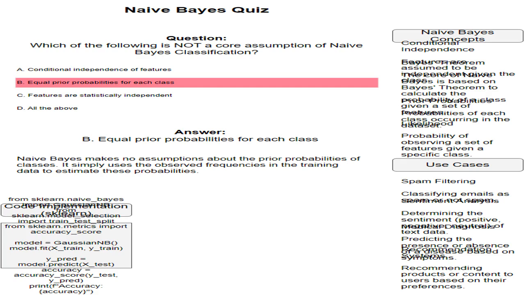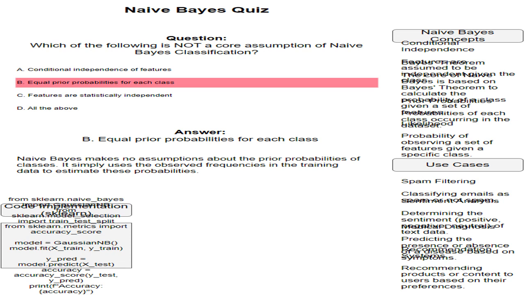Python, sklearn. from sklearn.naive_bayes import GaussianNB. from sklearn.model_selection import train_test_split. from sklearn.metrics import accuracy_score. Load your data, replace with your actual data loading. X, your features. y, your target variable. Split data into training and testing sets. X_train, X_test, y_train, y_test = train_test_split(X, y, test_size=0.2, random_state=42).